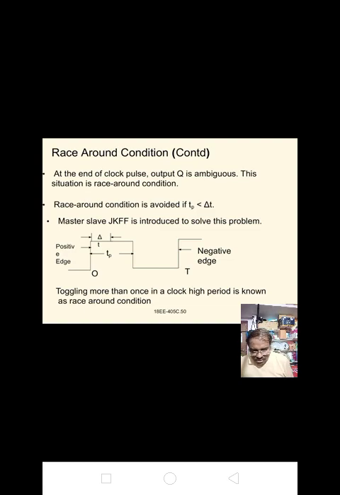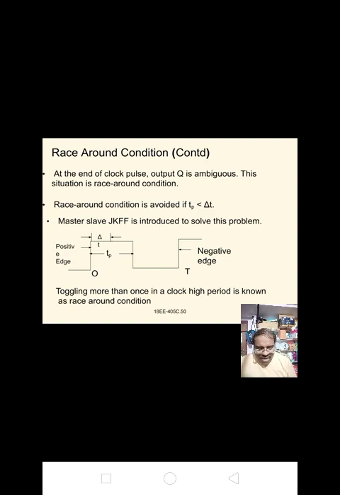Next, the basic building block of combinational logic circuit is the logic gate. The basic building block of sequential logic circuit is the flip-flop circuit.